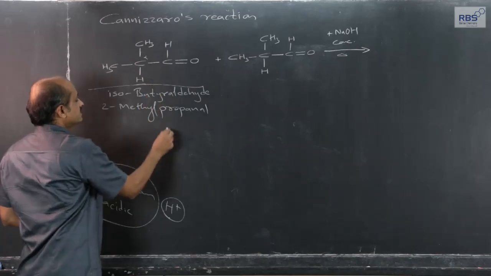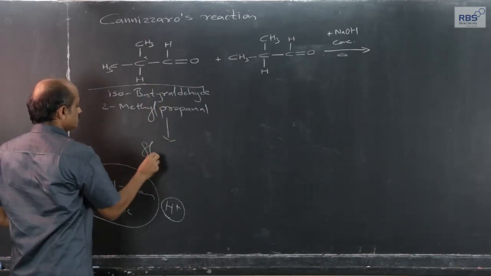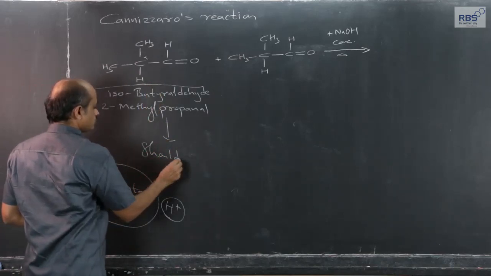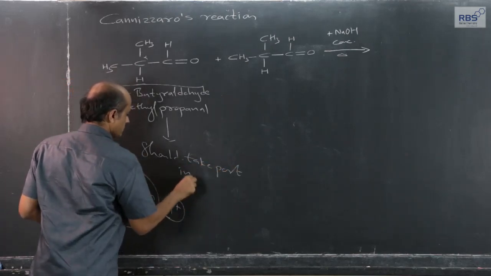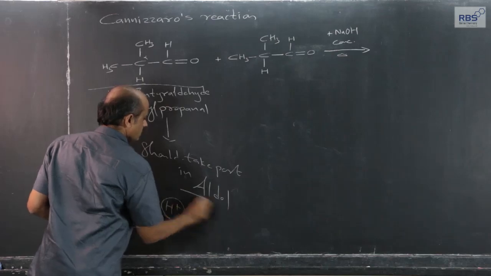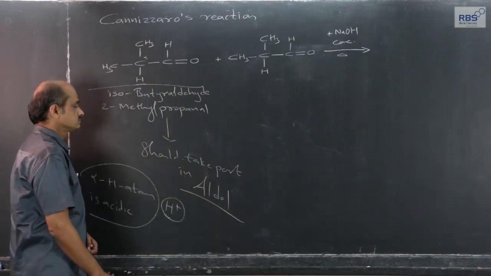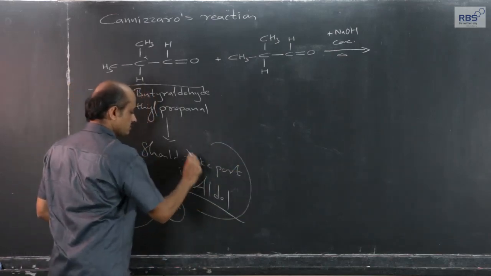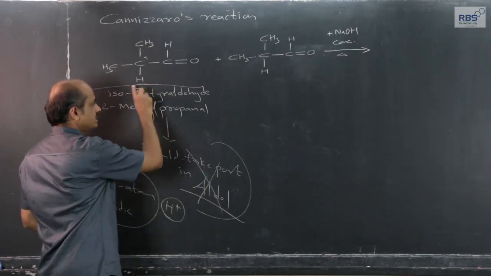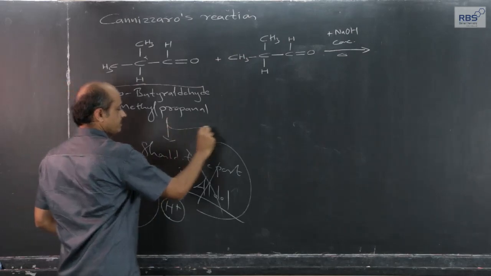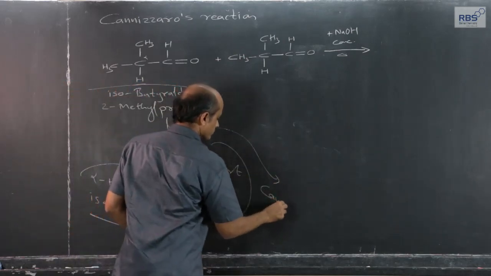So, we expect that this should take part in aldol reaction. Actually, it does not. Actually, this takes part in Cannizzaro.